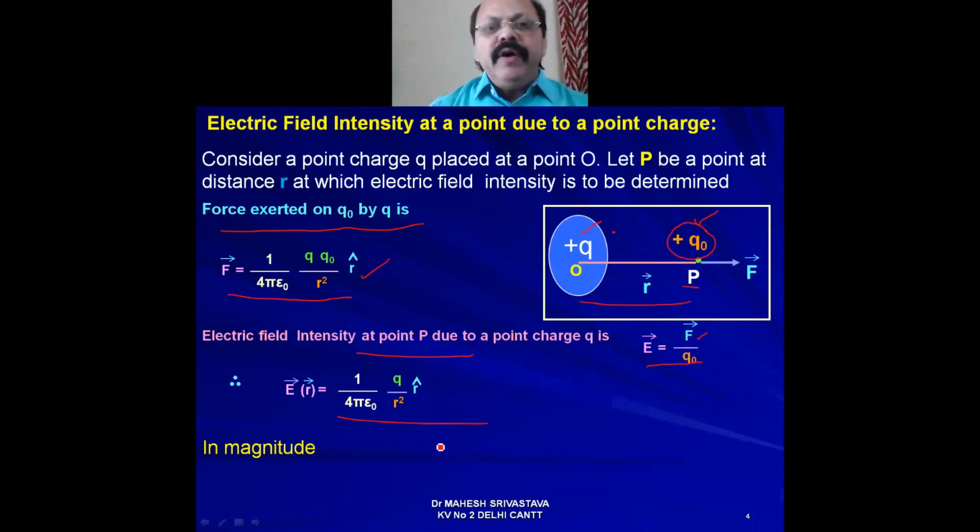In magnitude form, we can write electric field intensity E equal to 1 upon 4 pi epsilon naught, Q upon R square. This is the final expression for the magnitude of electric field intensity at a point due to a point charge.